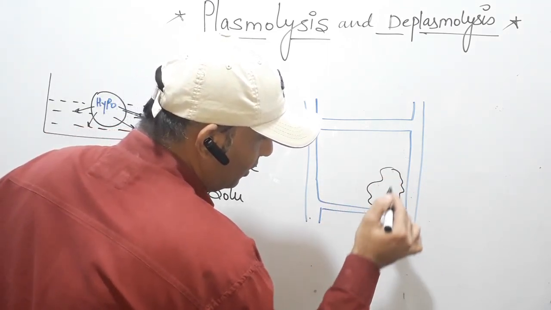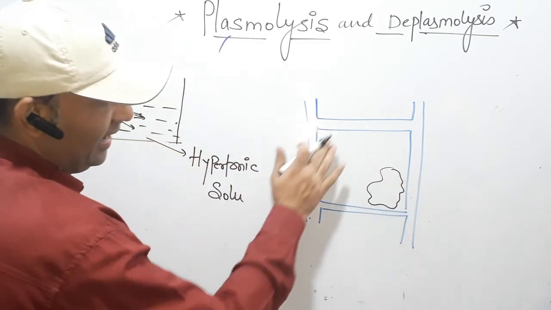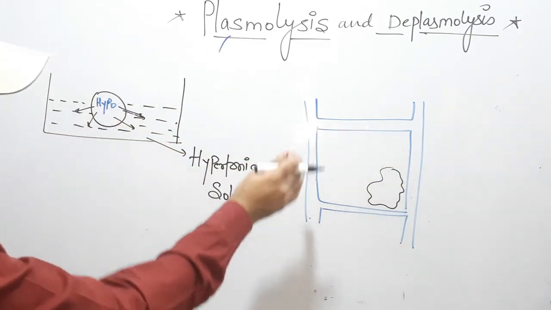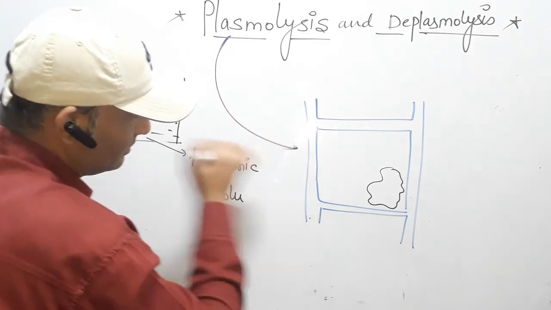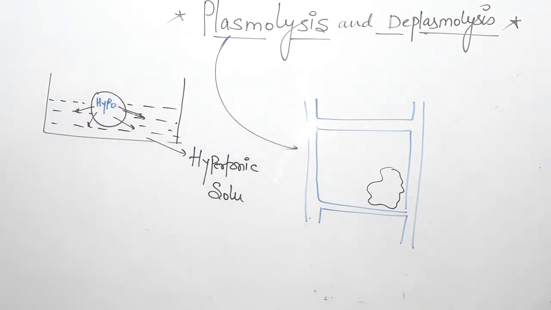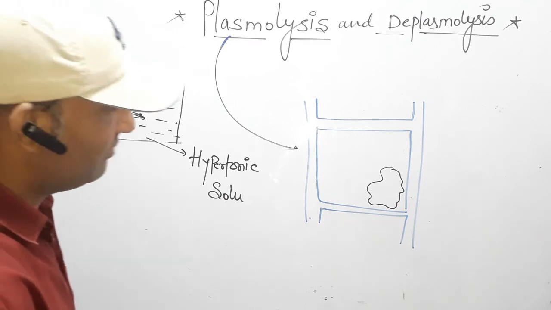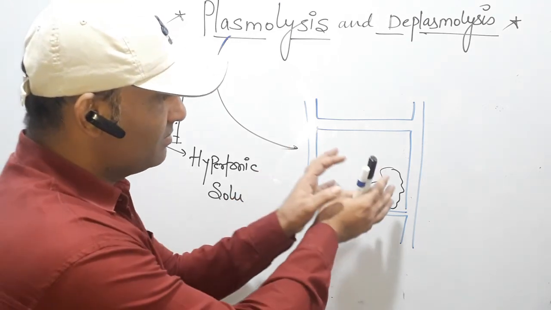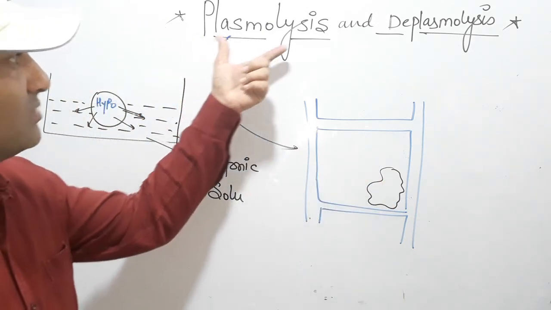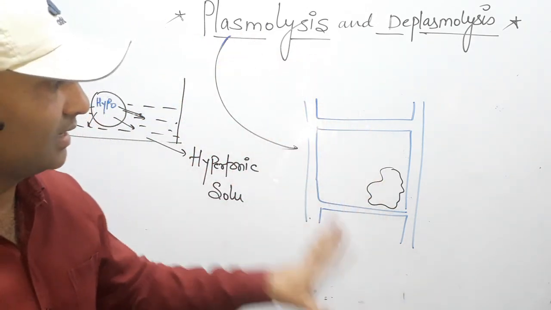Here the protoplasm shrinks and leaves a blank area because the cell lost water. That condition is called plasmolysis. So again, repeating: the process by which the plant cell loses water and the protoplasm shrinks is called plasmolysis. So it is a plasmolyzed cell.